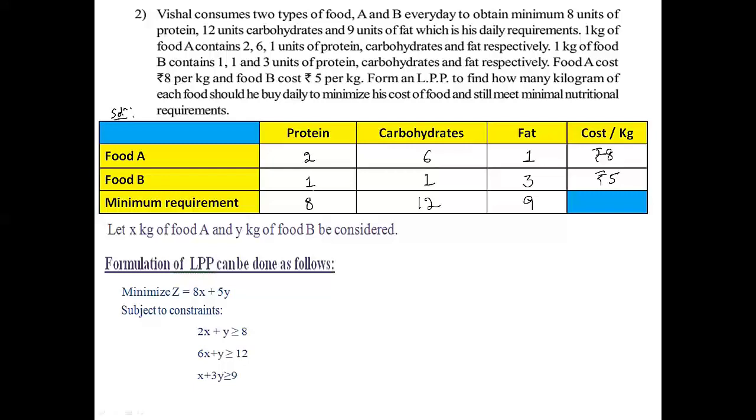is 2x plus y greater than or equal to 8. It is minimum requirement, therefore it is greater than or equal to 8. And 6x plus y greater than or equal to 12. And here you come to the third column. So that is x plus 3y greater than or equal to 9. The last non-negative constraint, x is greater than or equal to 0, y is greater than or equal to 0. So once you write down the data in the table, it will be very easy to formulate the LPP.